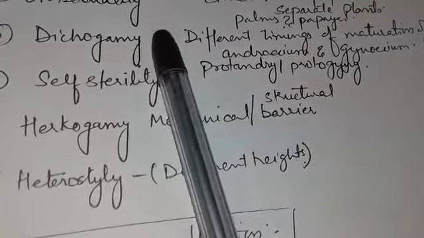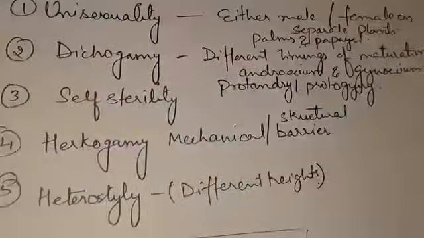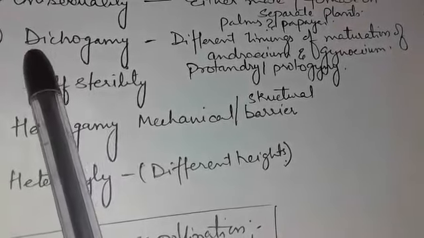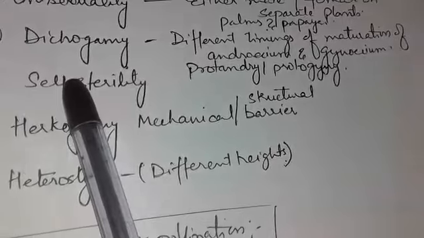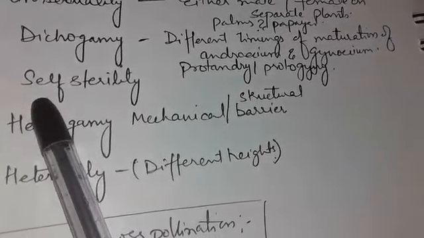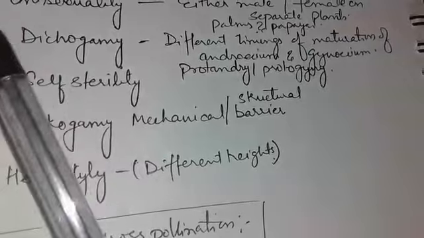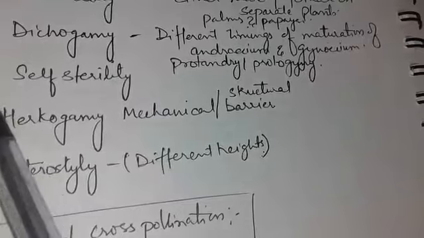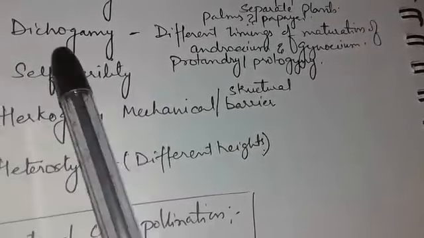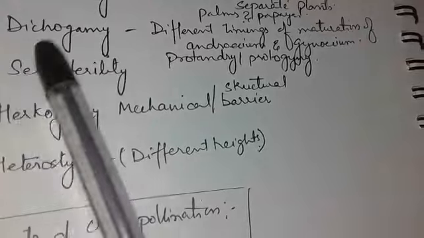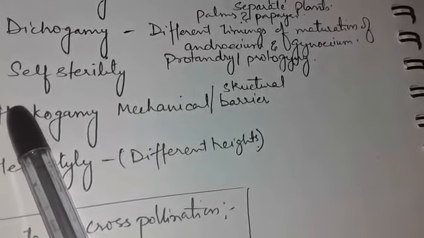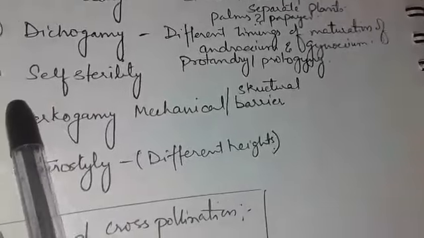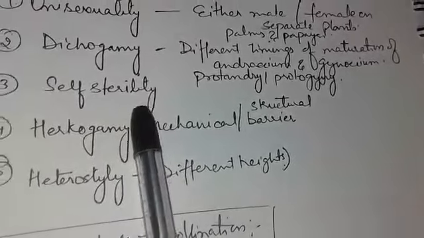Self-sterility is a condition in which the stigma of the plant receives pollen from the anthers of the same flower, but the pollen fails to undergo further growth and fails to fertilize the ovule present inside the ovary. In such cases, only pollen from another plant of the same species can complete the process of cross pollination. Example, ray florets of sunflower, etc.